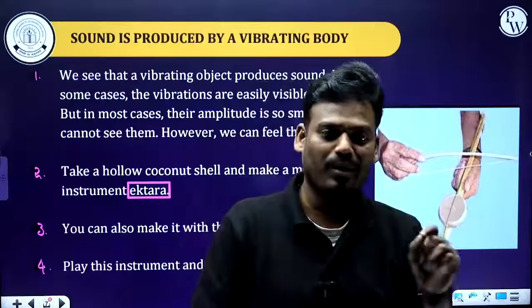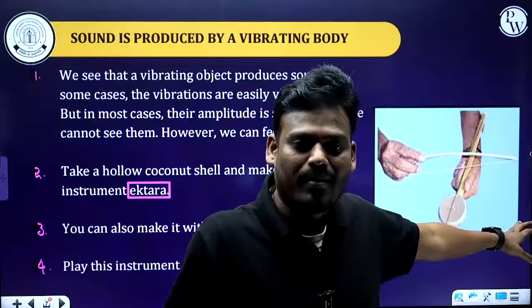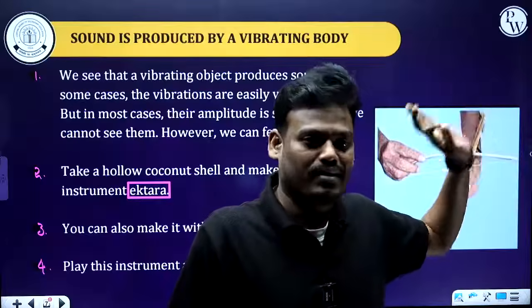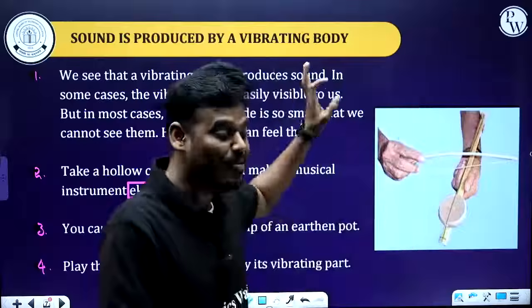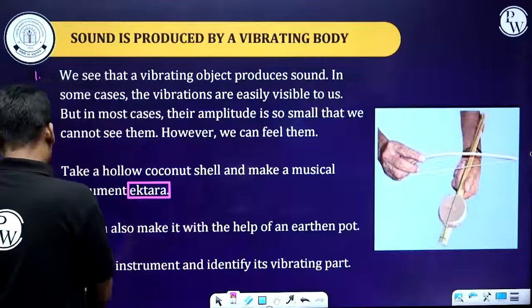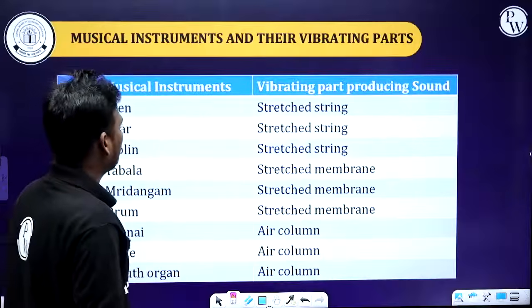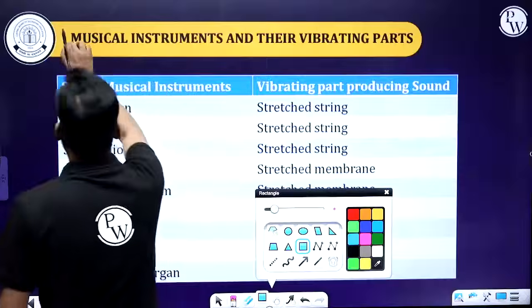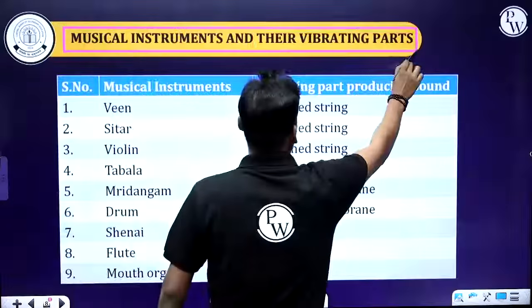Of course, sound will be produced by this musical instrument, but what is the part which is producing the sound? We have to identify it. Let's see how many of you are able to identify the vibrating part of this musical instrument. Now, there are some musical instruments and their vibrating parts.